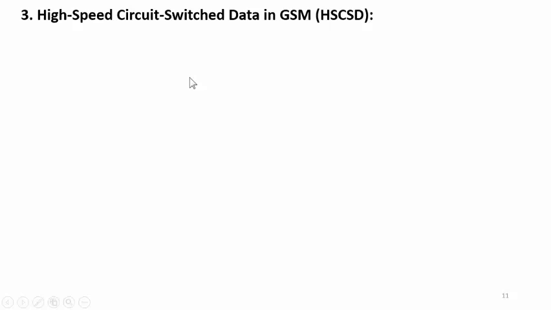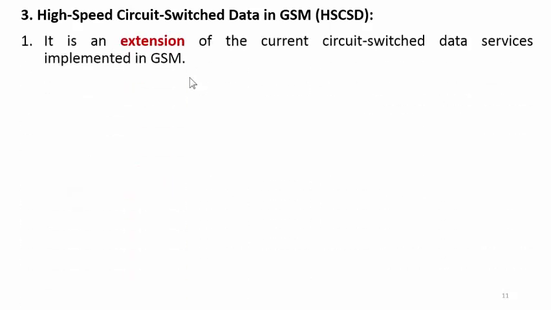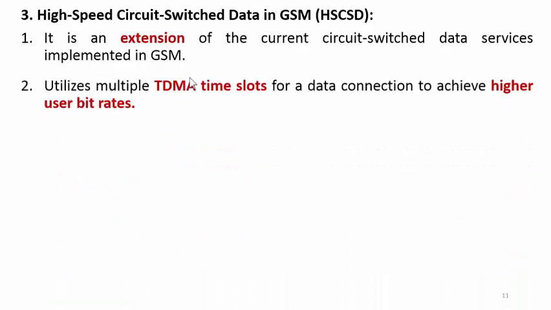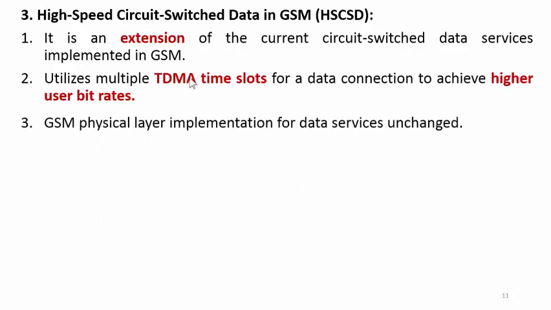The next category is high speed circuit switched data, that is HSCSD, in GSM. It is an extension of the current circuit switched data service implemented in GSM. It utilizes multiple TDMA, time division multiplex, slots for a data connection to achieve high data rates.